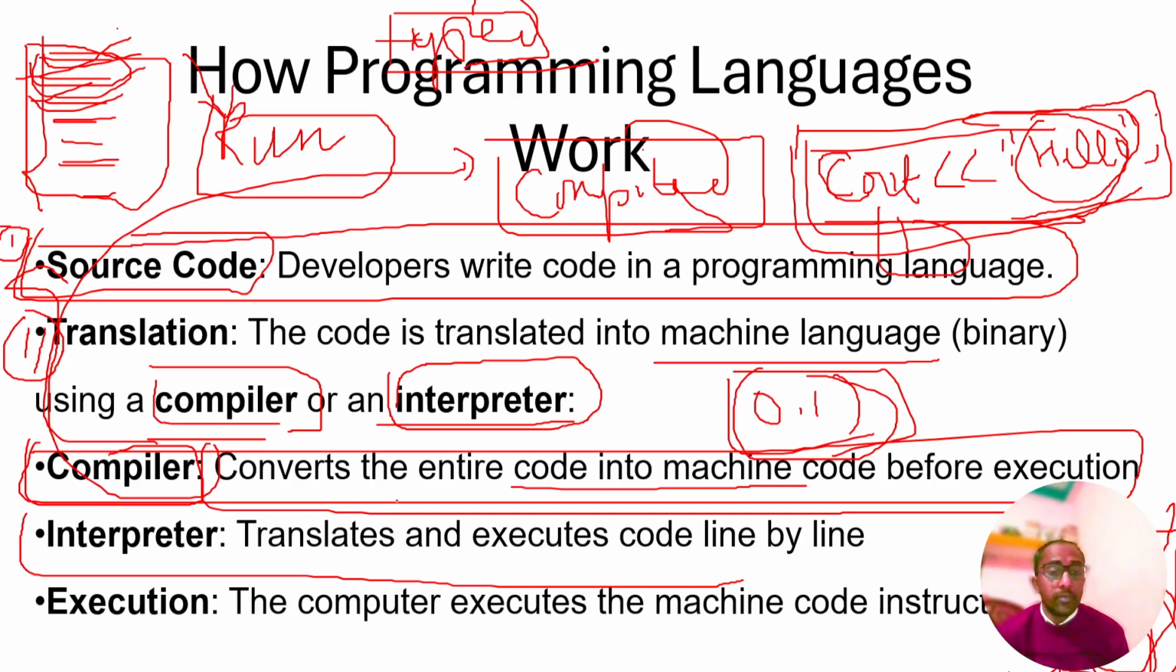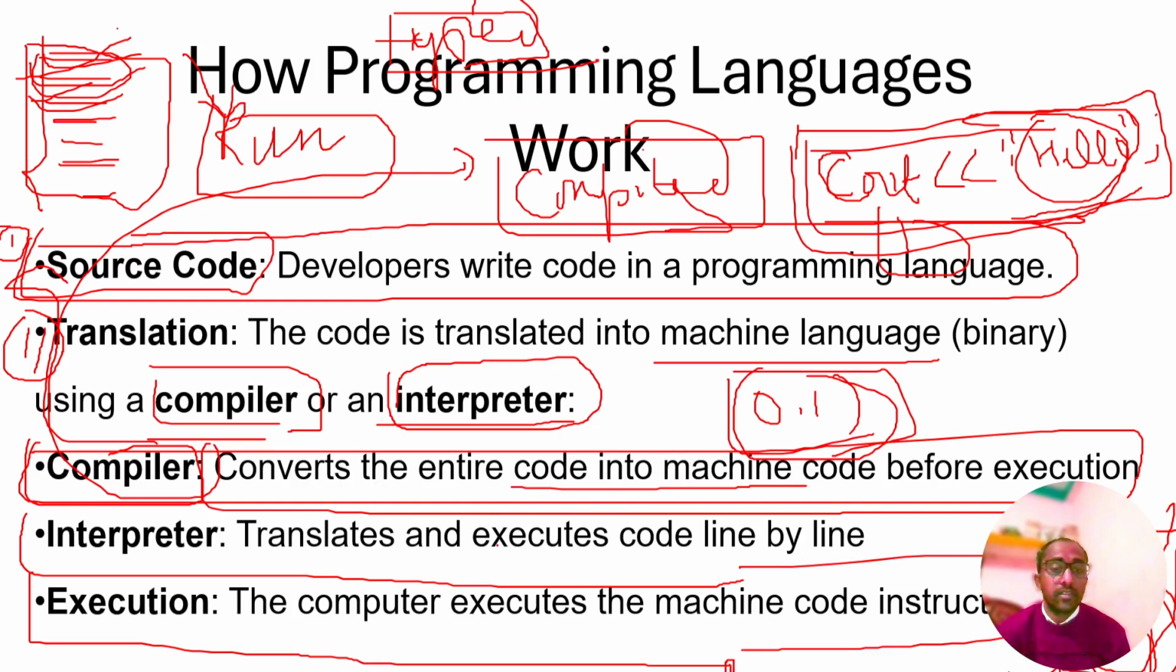Then execution: the computer executes the machine code instructions. Execute means run the code, run the code and display the output in the console screen.